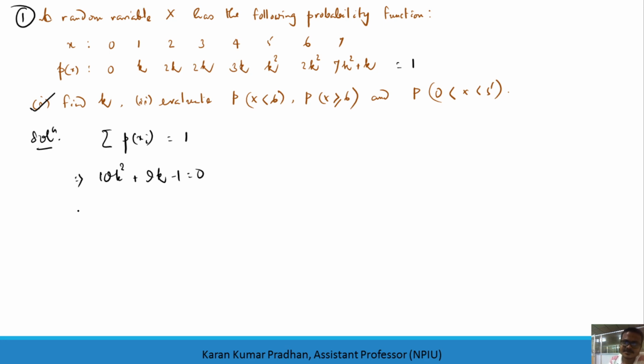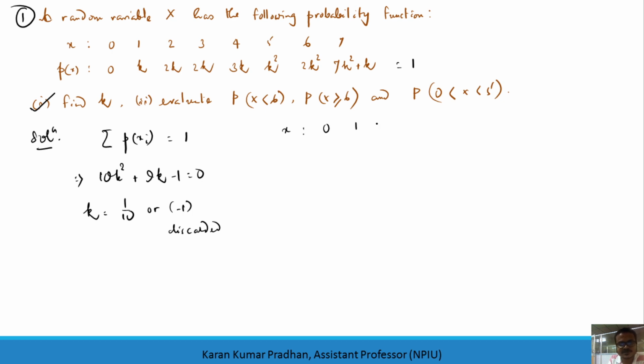By middle term splitting of this quadratic equation, I get k as 1 by 10 or minus 1, and this we will discard, because the probability mass function or PMF can never be negative.